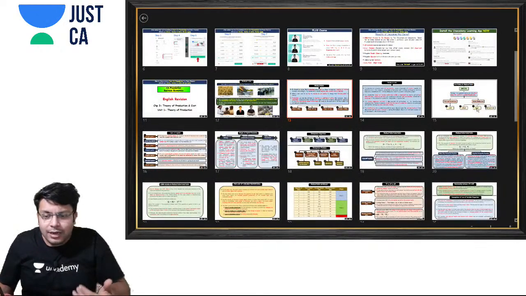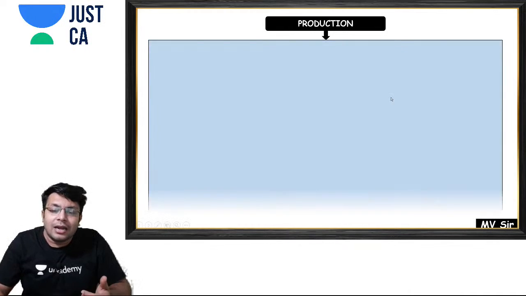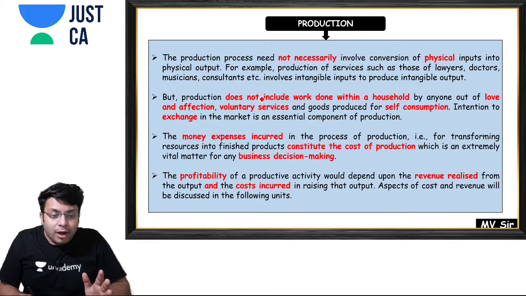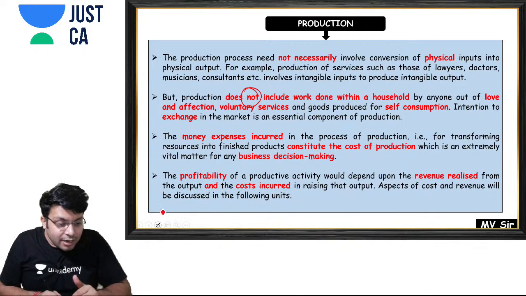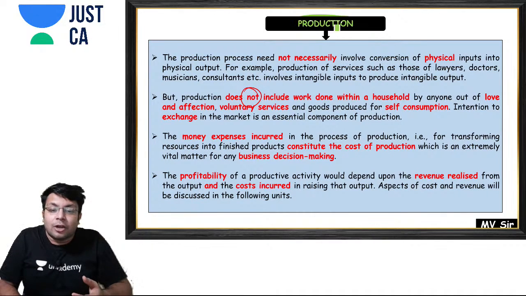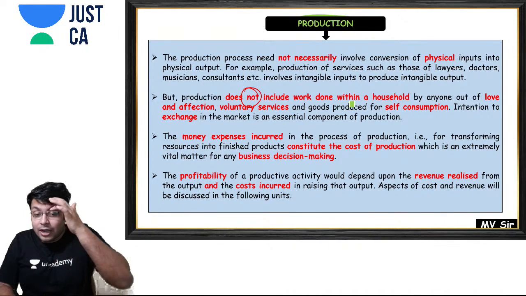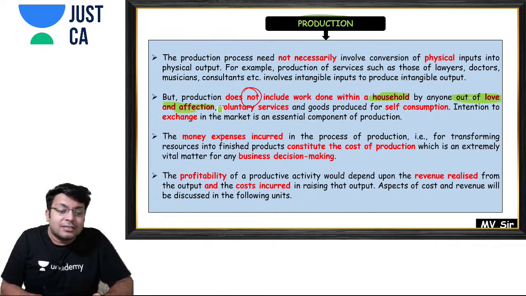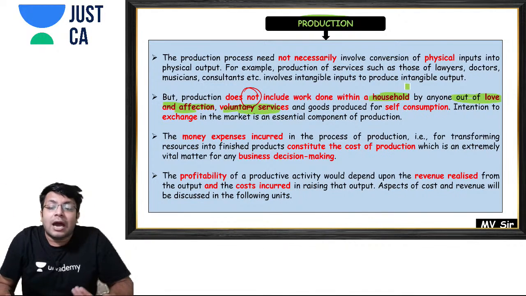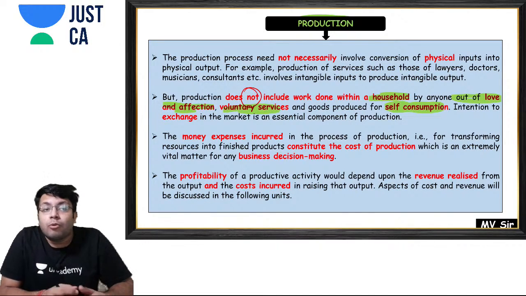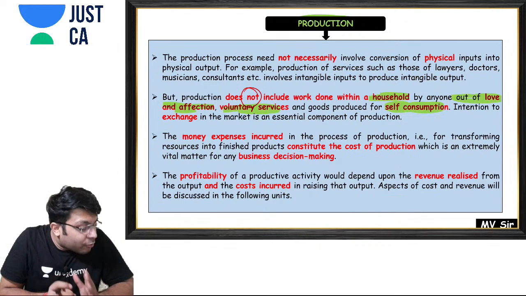Now the next important point is that production does not include the work done within a household. Production, as per economics, does not involve the work done within a household by anyone out of love and affection, or voluntary services, or goods if they are produced for self consumption. All these activities do not count under production. So what is important there for production?